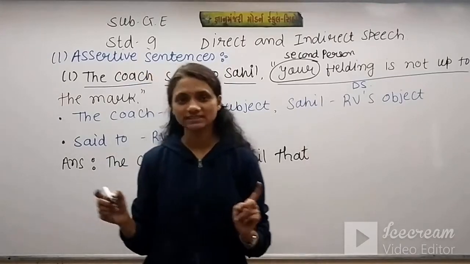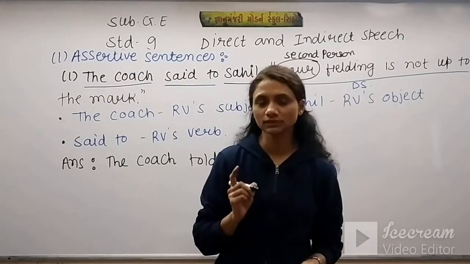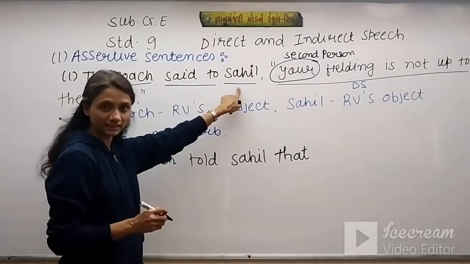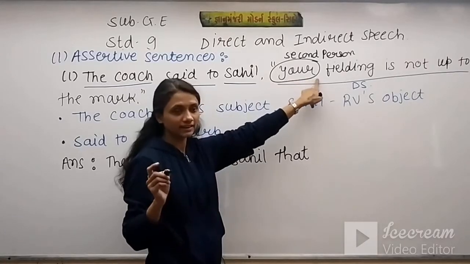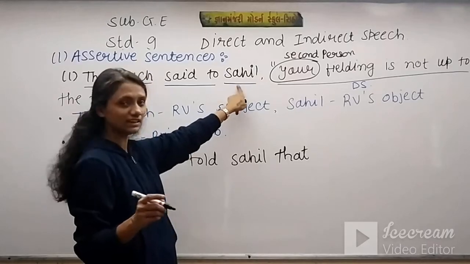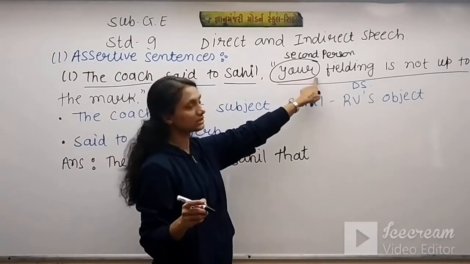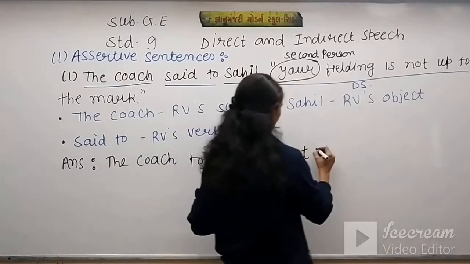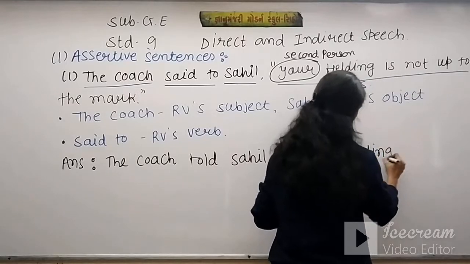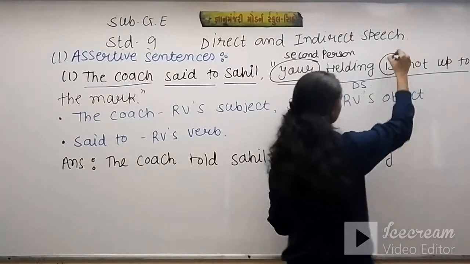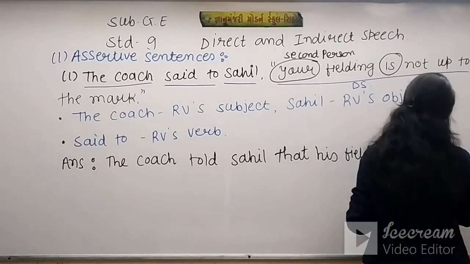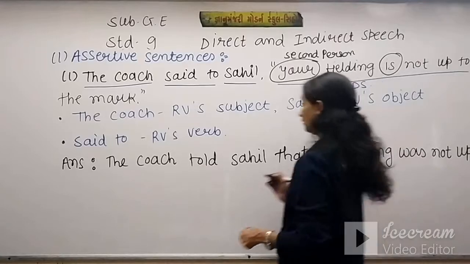As per our Sun theory, the second person of the DS is changed according to the object. Our object is Sahil. Here we need the possessive adjective. Sahil is a he, so we will use his instead of your. His fielding. Now is will be changed into was. That is our rule. Was not up to the mark.